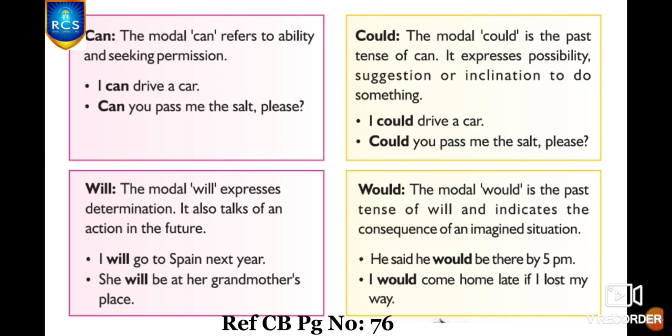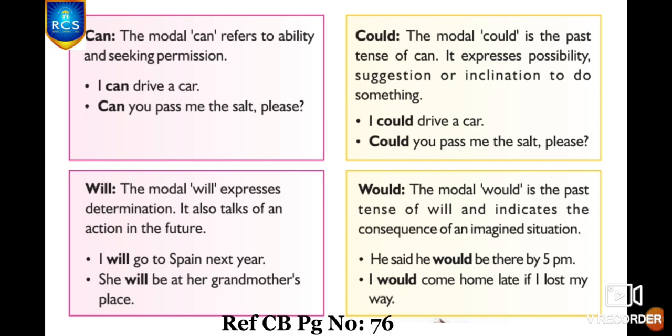First one is can. Can refers to ability of doing something and for seeking permission with others. Can I come in? Can you pass me the salt? I can drive a car. Okay, these are some examples.